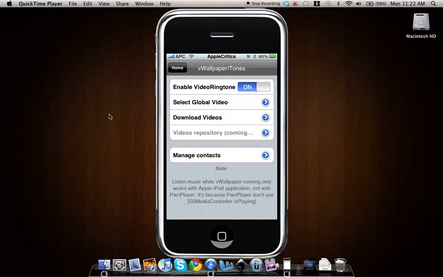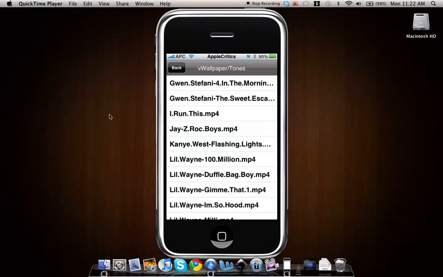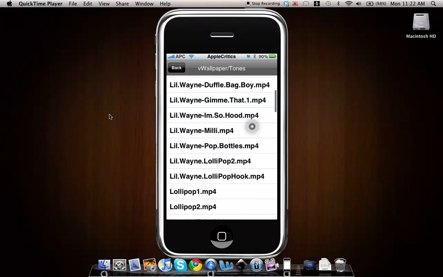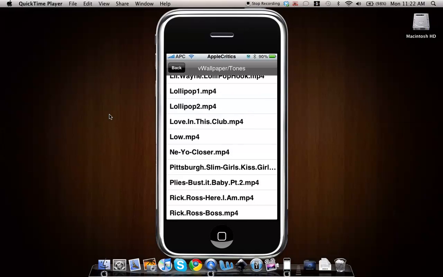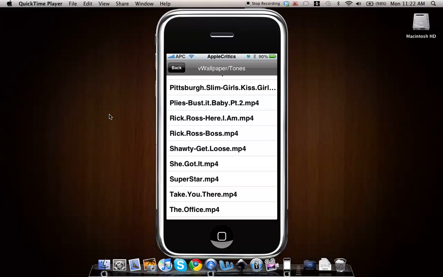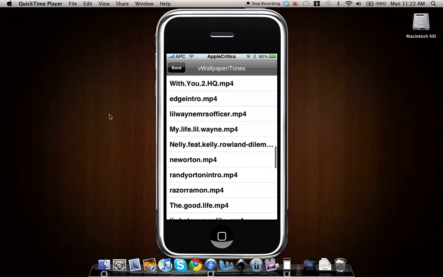Once you go to video ringtones, it says enable video ringtone, which you'll turn on, and then select global video. Then once you download your video, it'll go to the global video, then you can choose. So I'll choose to download one right. You can choose from any one of these to download for a video ringtone.